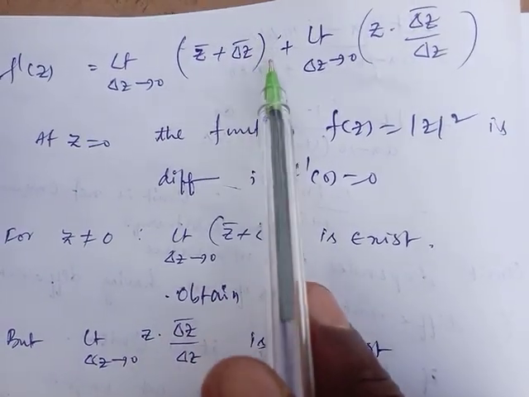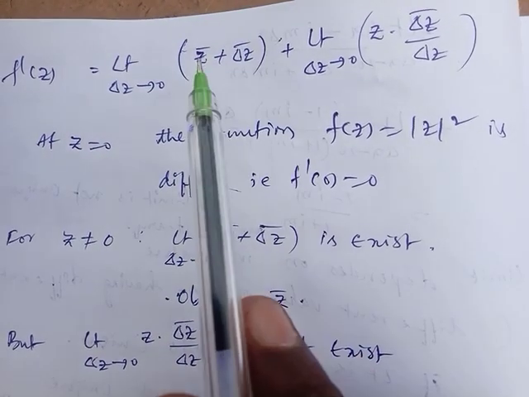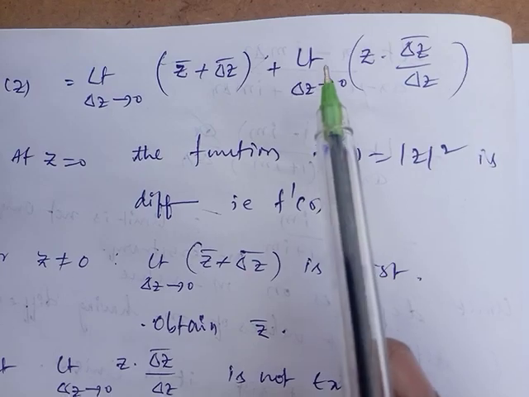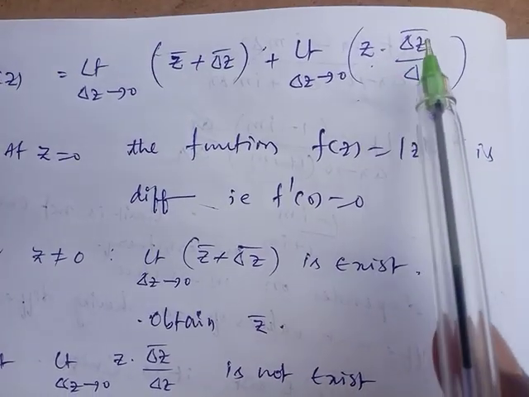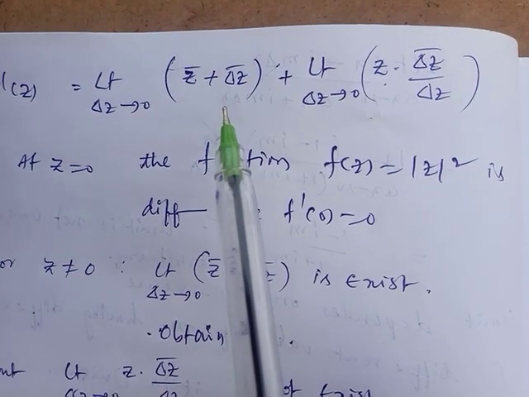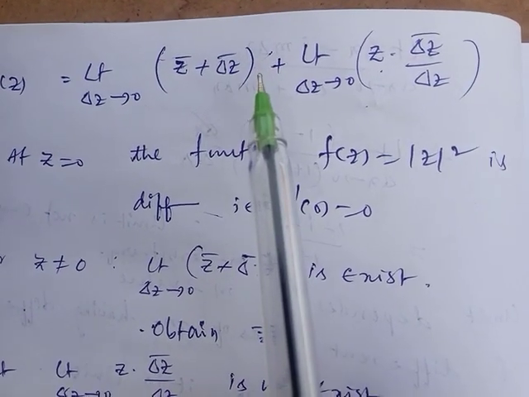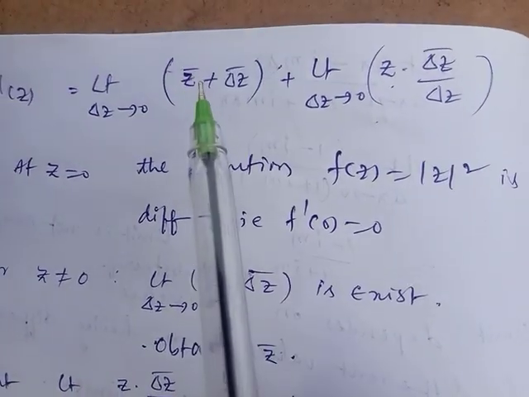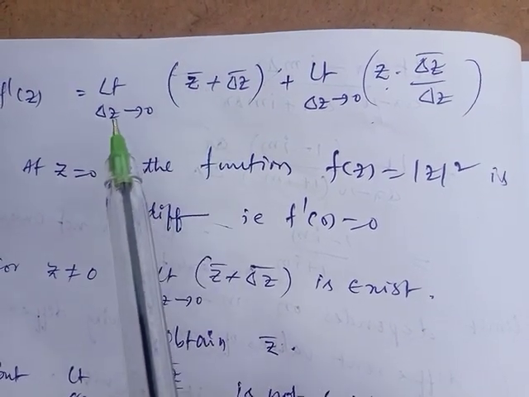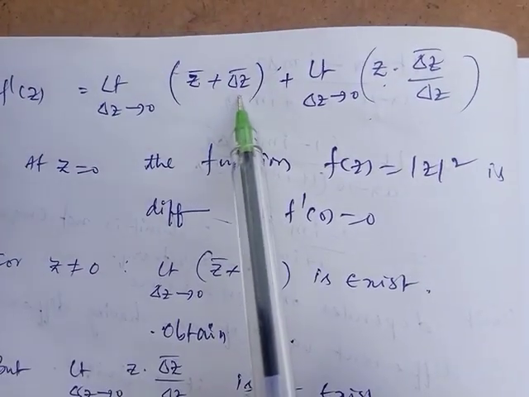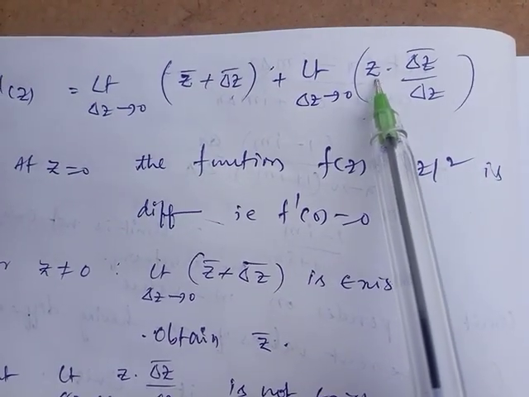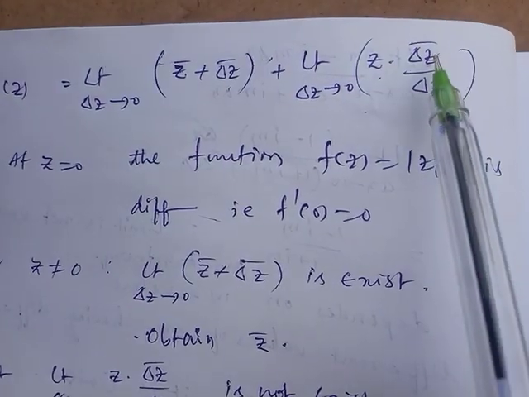In this term, delta z in the numerator and denominator is the same term, so it will be cancelled, and you get z bar plus delta z bar. Next, the second term: limit delta z tends to 0, z into delta z bar by delta z. If I substitute z equal to 0, here 0 bar is 0. Next, delta z tends to 0, here 0. So 0 plus 0. Next z tends to 0, 0. 0 into something is 0.